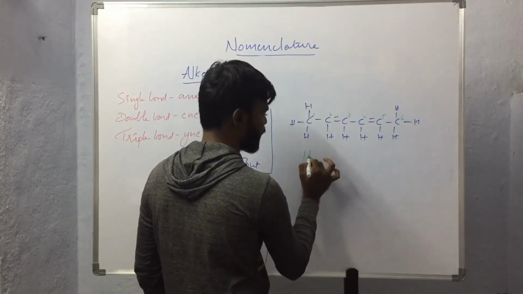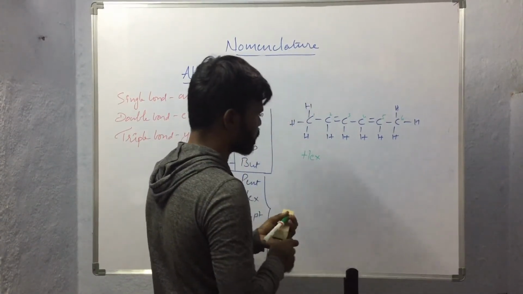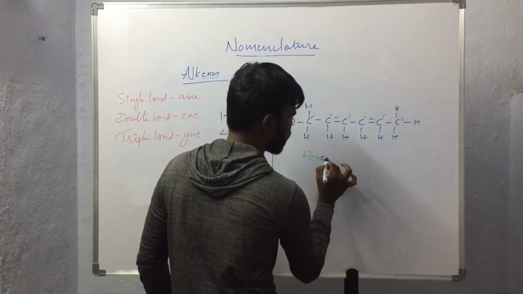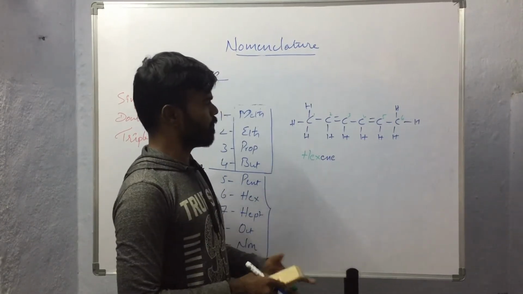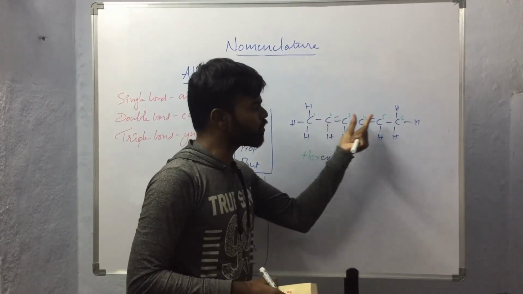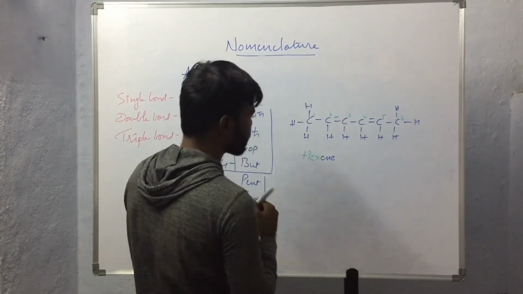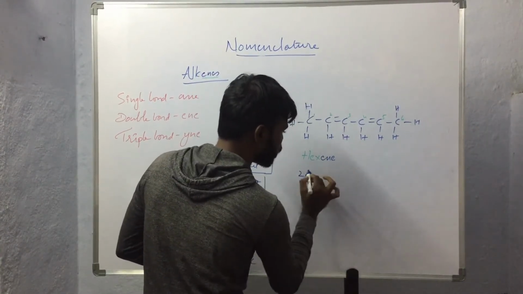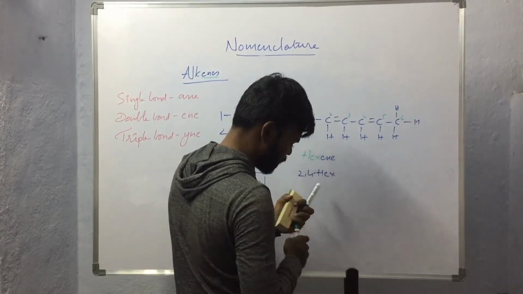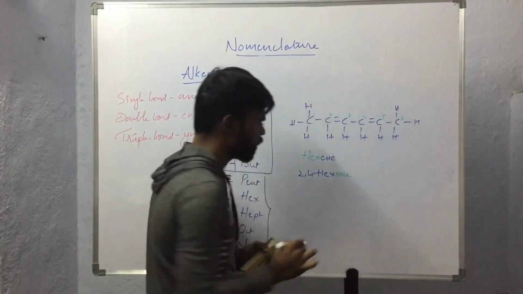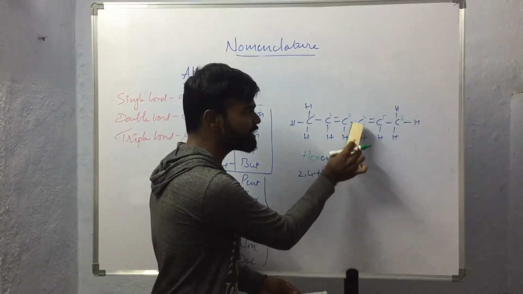So we will be using hex as the prefix. As usual, double bonds are present here, so "-ene" will be the suffix. But here the question is how to designate the positions of these double bonds. Can we name this compound like 2, 4 hexene? Can we name this compound like this? No, it is not the way of naming such kinds of compounds.